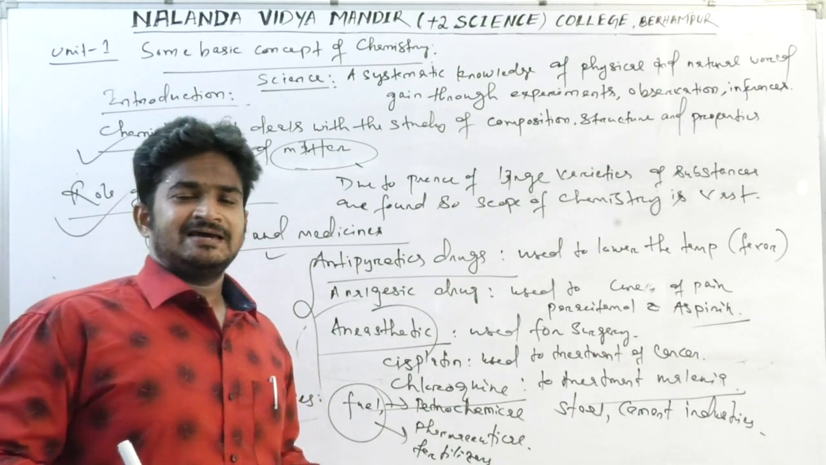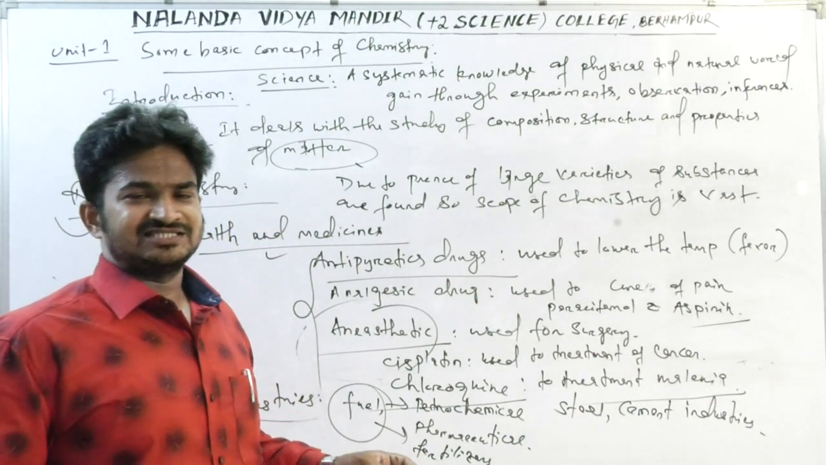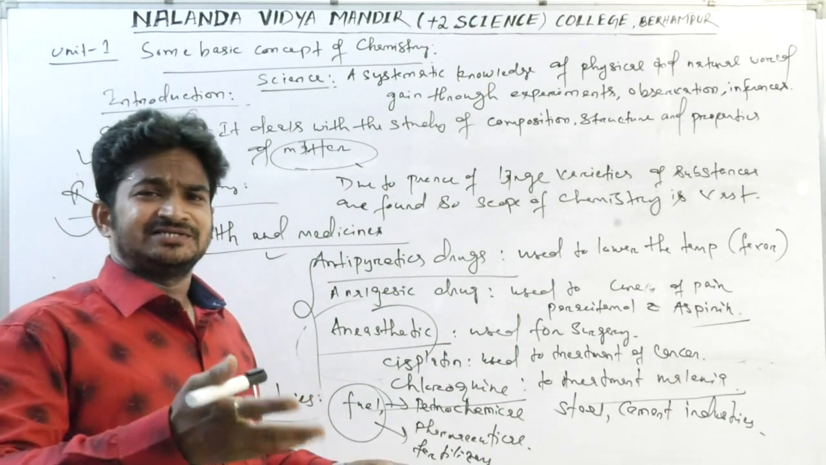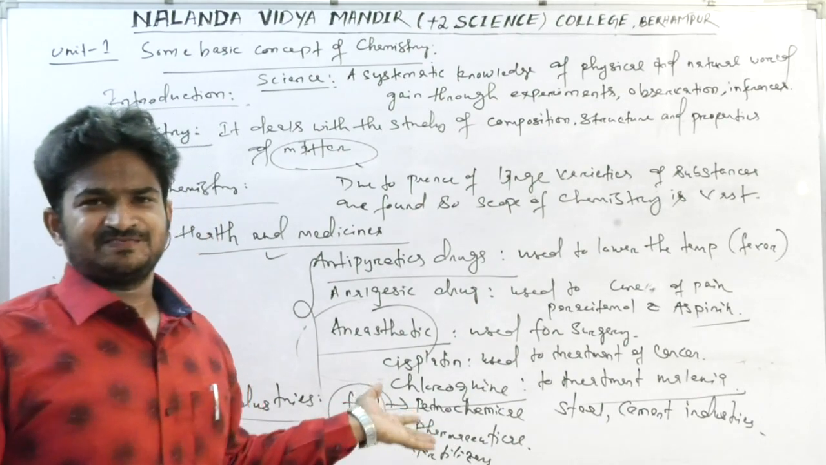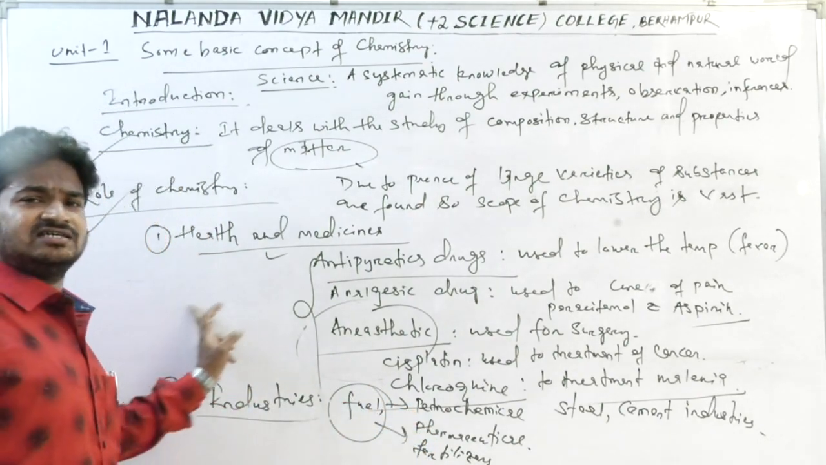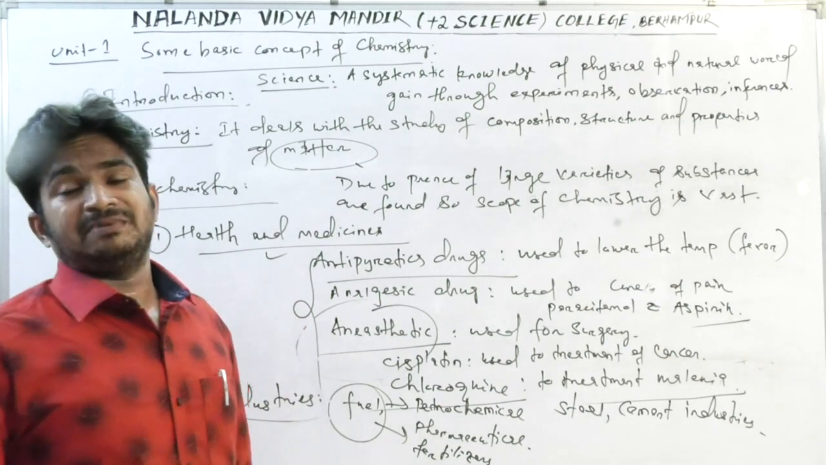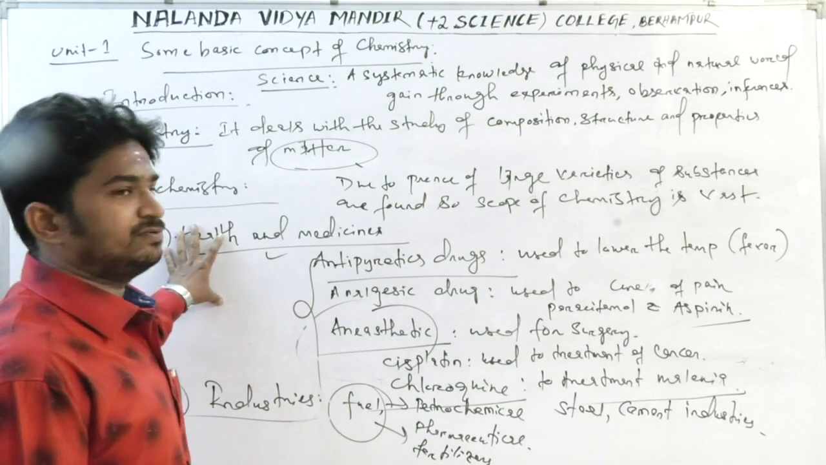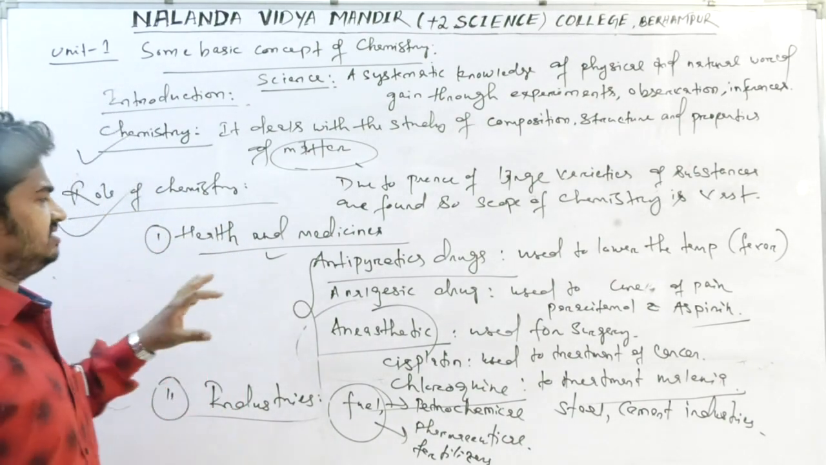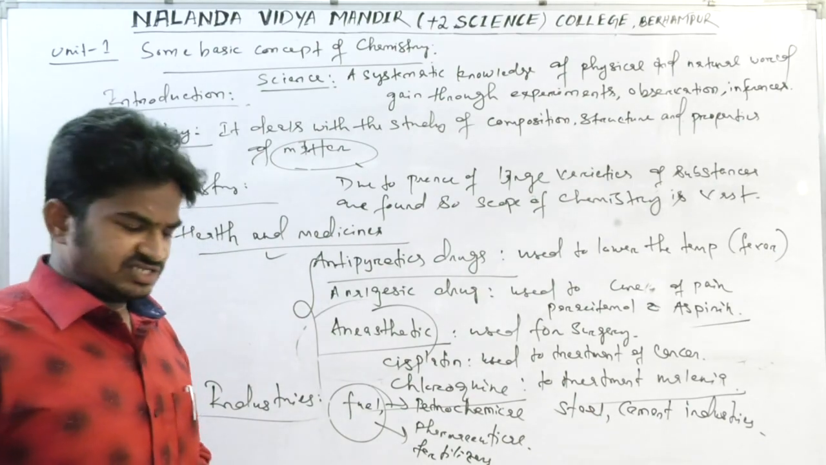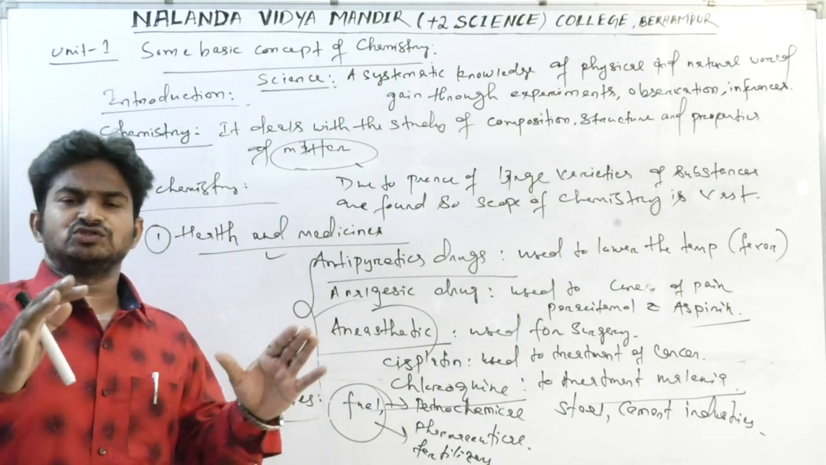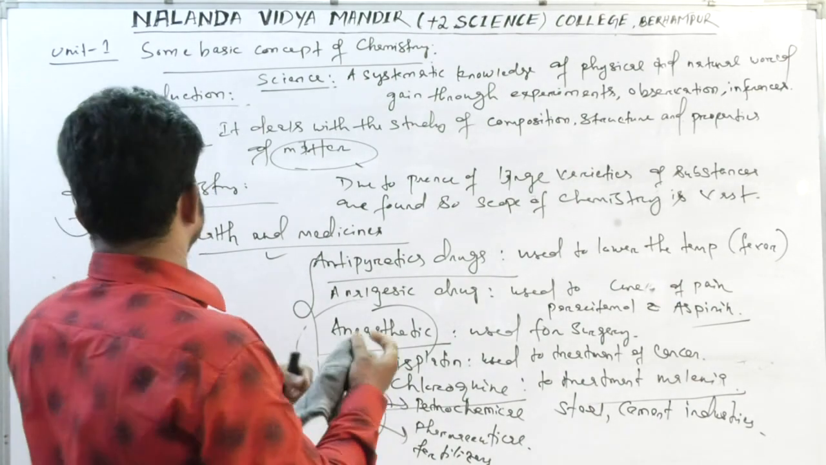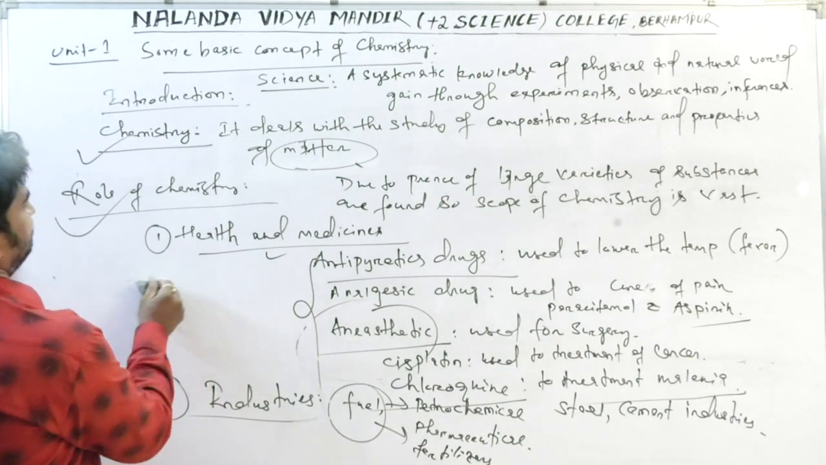Other things are ladies' cosmetics, deodorant, soap and detergent. These are also prepared by industry. So industry also plays a vital role in our day-to-day life, and these industries are applications of chemistry. And another role of chemistry, we can say, is pollution control. For pollution control, chemistry's application is very important.